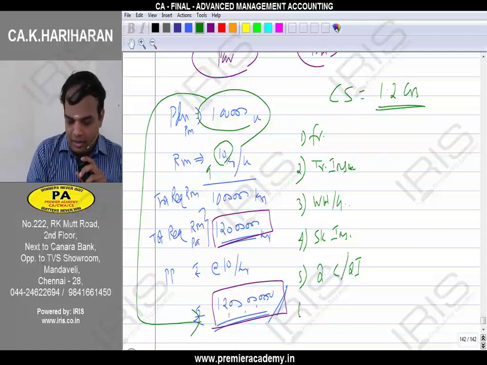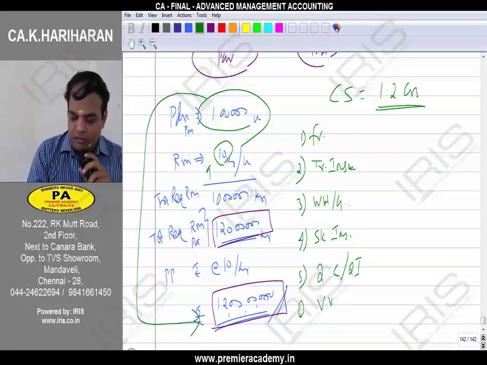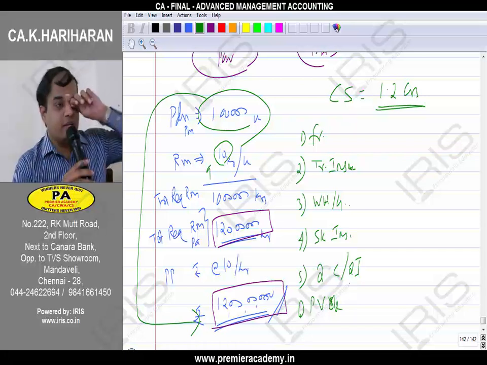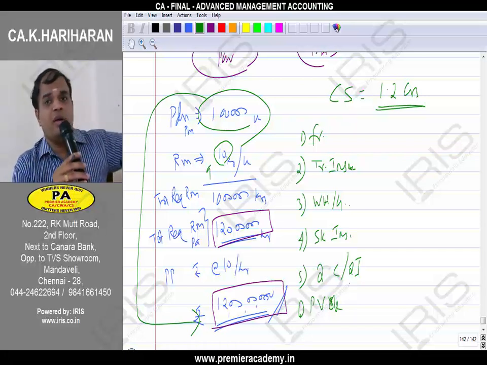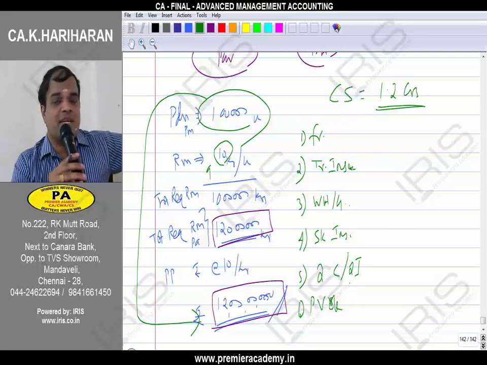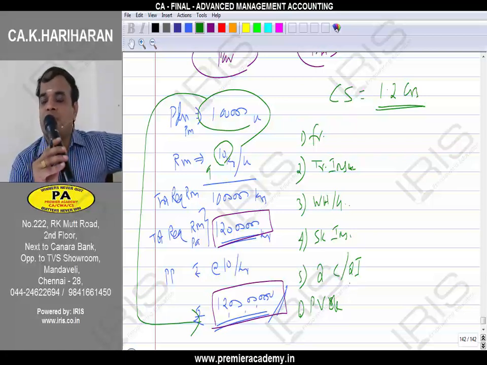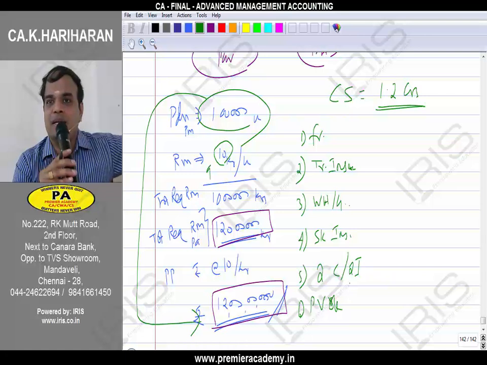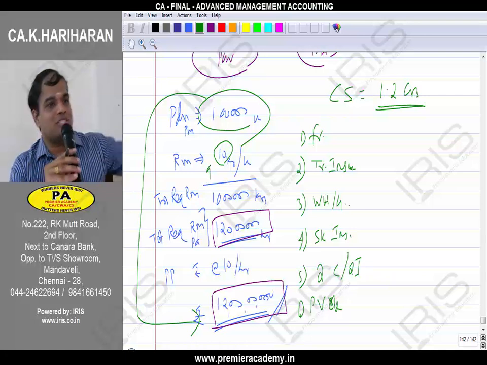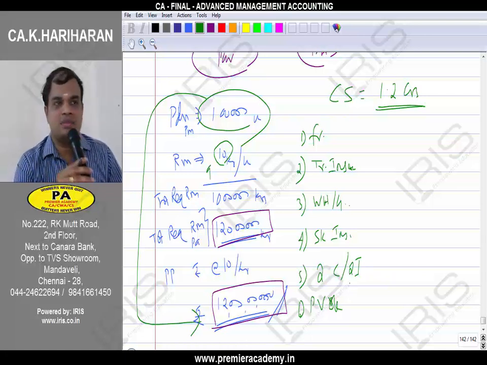Next, I can avoid physical verification of the stock. That expense I can avoid. If it is there in the godown, at frequent intervals I have to verify whether everything is correct or not. That expense also, to that extent, I can save. So many extra benefits are there. Yes or no?